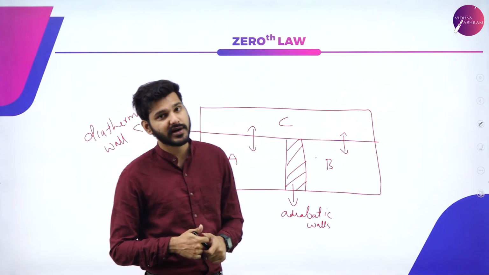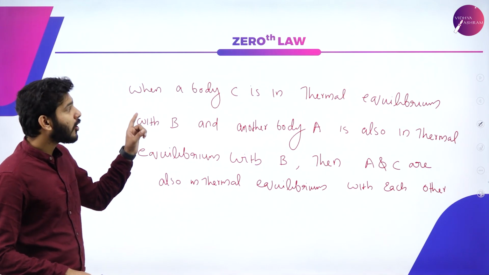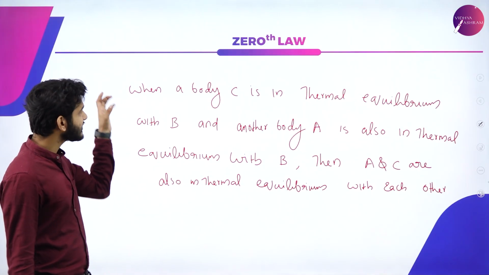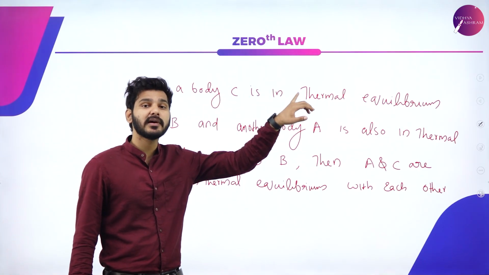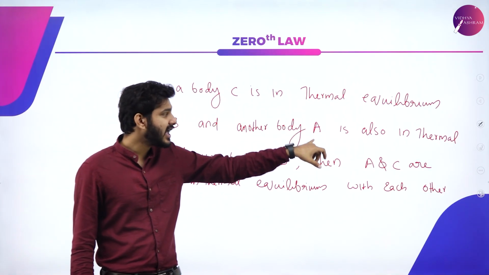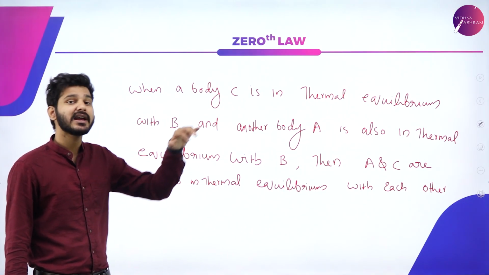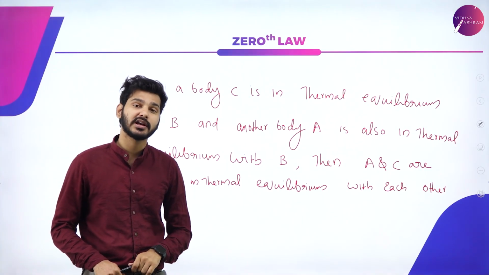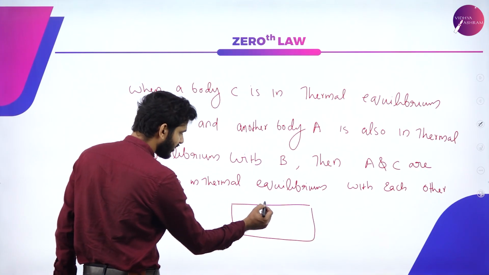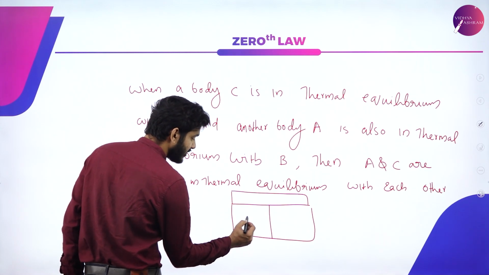In words, we can define the zeroth law as follows: when a body C is in thermal equilibrium with a body B, and another body A is in thermal equilibrium with body B, then we can say that A and C will also be in thermal equilibrium with each other. To put it in simple terms, again the figure comes. You can use any figure you choose that is appropriate.